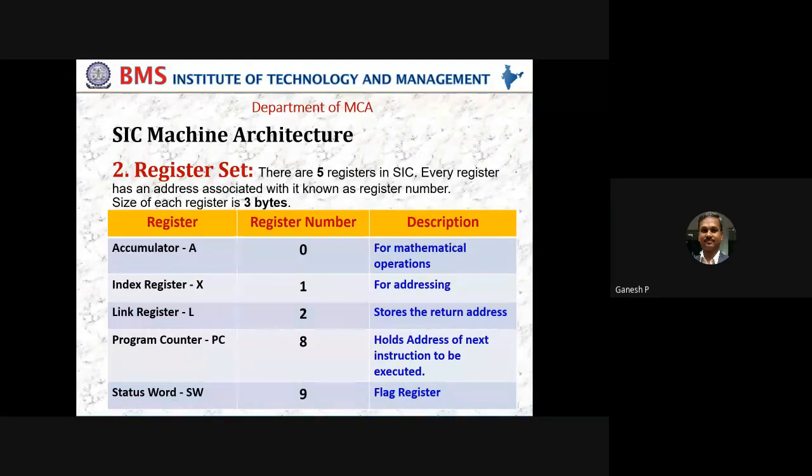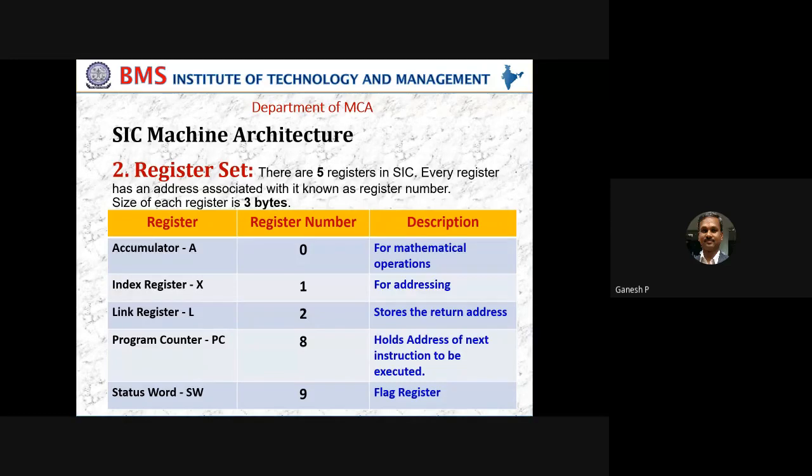Like that, we'll have 10, 15, 20, 32. What do you mean by an IA32 machine or IA64? That is nothing but precisely the bit size, meaning the size of the registers is going to be of that category: 32, 64, 128. They represent the actual key locations of your processor. So coming to SIC, there are only 5 registers supported by SIC, because SIC is a very, very simple hardware architecture, and the size of each register in SIC is again 3 bytes.